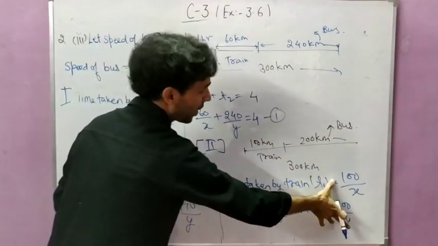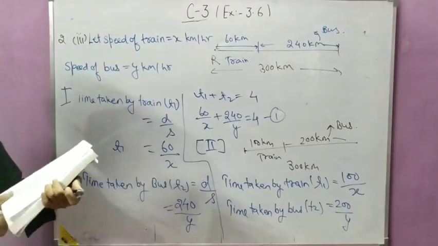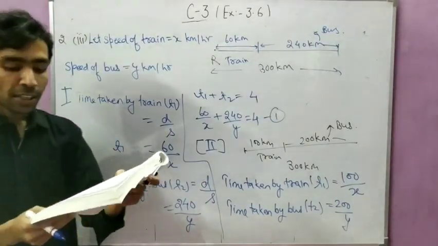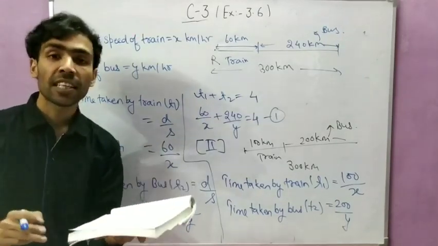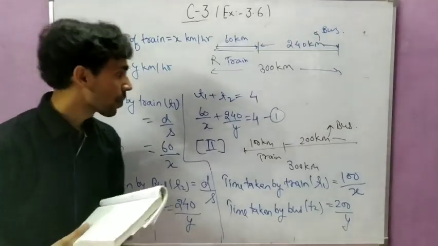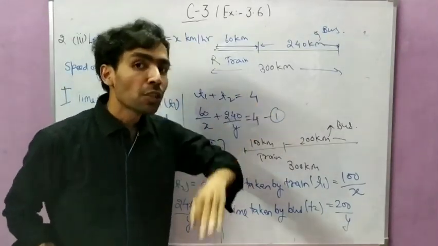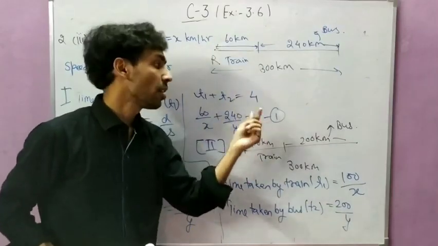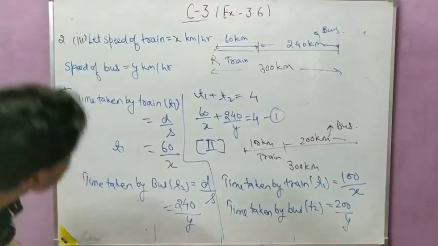These two things you can understand by this concept, distance upon speed. In this case, when she is traveling the whole distance by train and bus, she is taking 10 minutes longer. Means in the first case she was taking 4 hours, now she is taking 4 hours plus 10 minutes more.